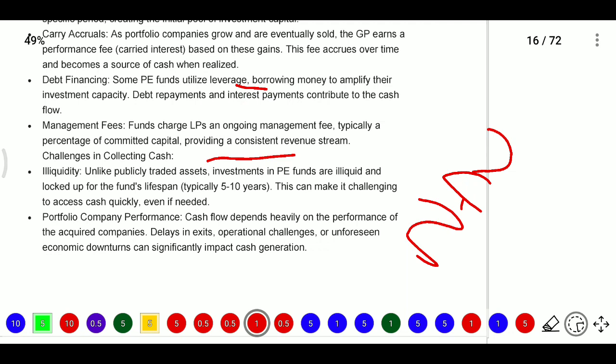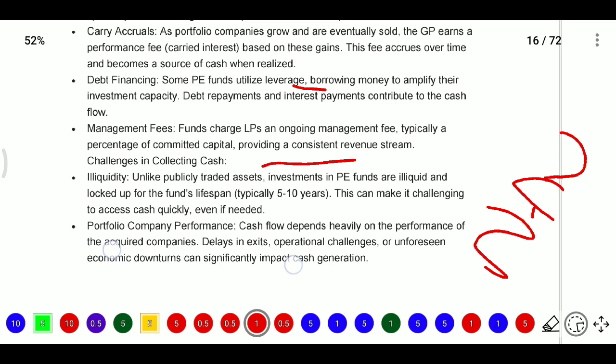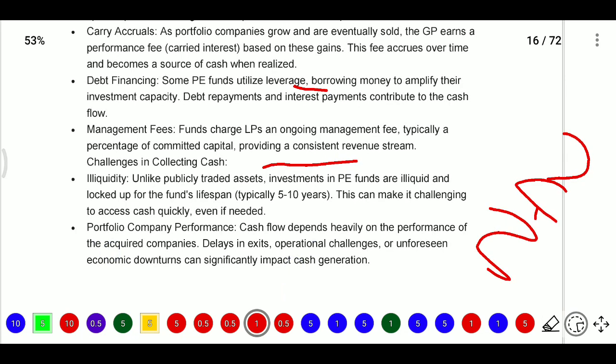Challenges in collecting the cash, because this is illiquid. Unlike publicly traded assets, investments in PE funds are illiquid, and the lock-in for the fund's lifespan will be 5 to 10 years. So this makes it challenging to access cash quickly, even if the fund needed it.